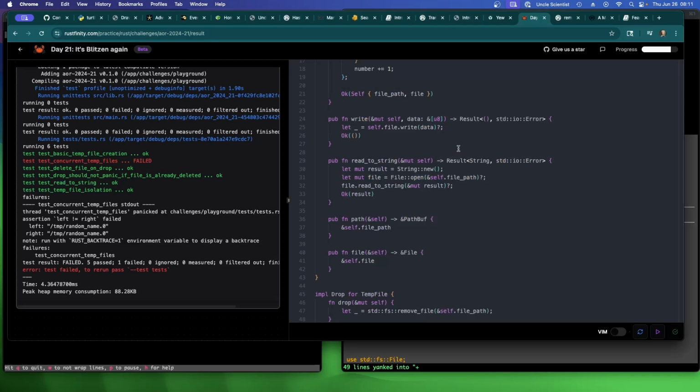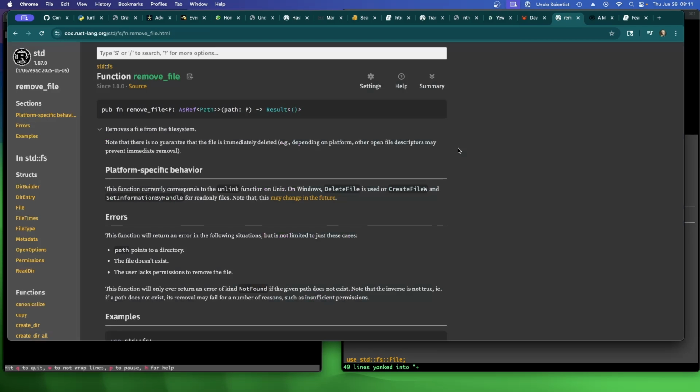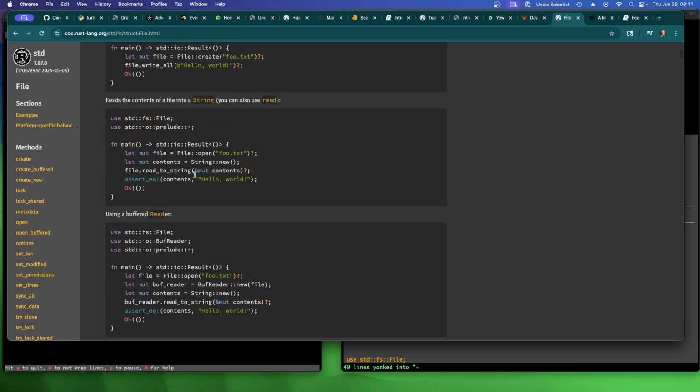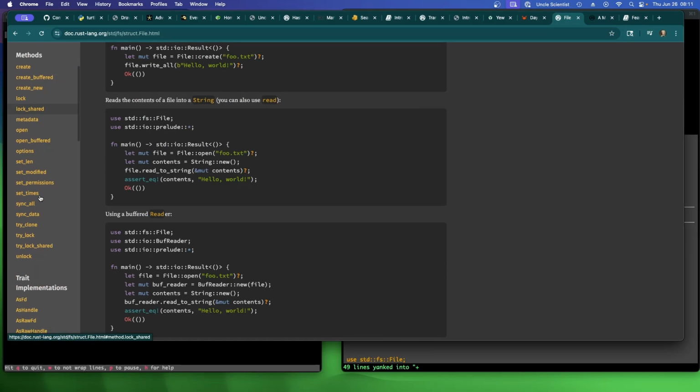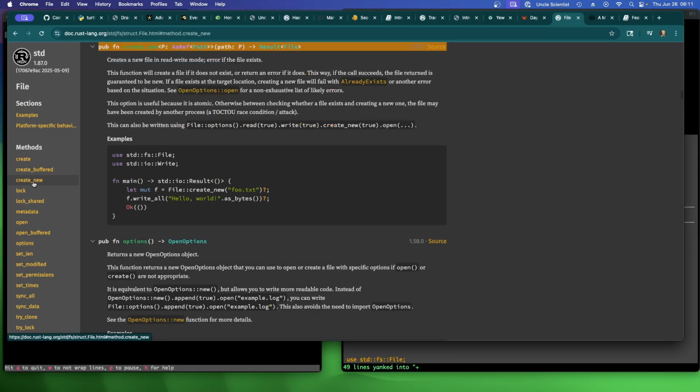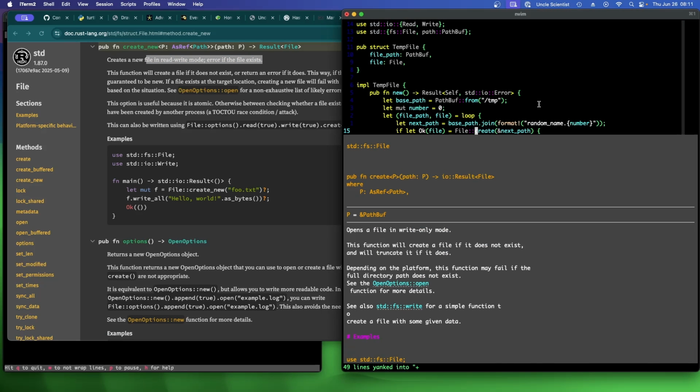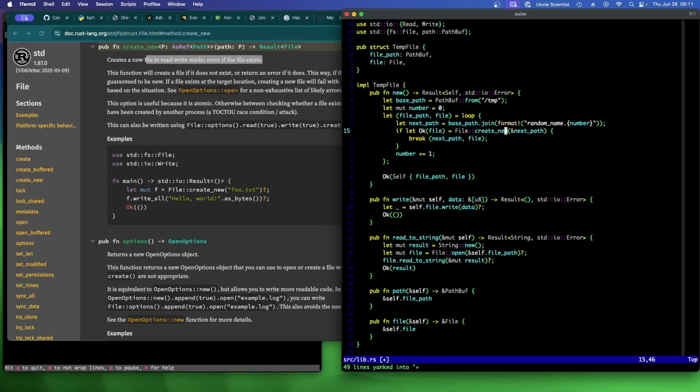All right, let's look at the documentation a little bit more. There's no reason not to. Create buffered, create new. Error if the file exists. That's what we want. Okay. And then maybe with create new, I don't have to do this business here. Let's find out.